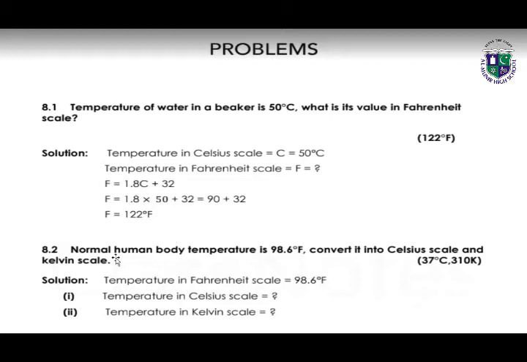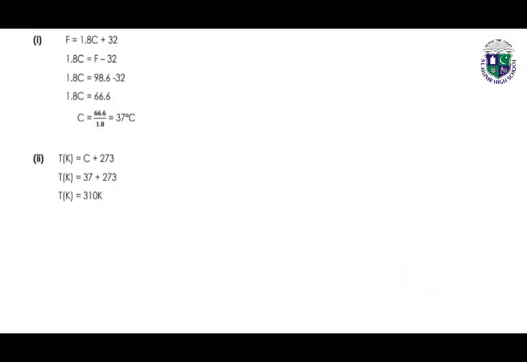Numerical number 8.2, normal human body temperature is 98.6 degree Fahrenheit. Convert it into Celsius and Kelvin. Temperature in Fahrenheit scale is given. We have to calculate the temperatures of Celsius and Kelvin scale. To convert it into Celsius, we will use this formula: Fahrenheit is equal to 1.8 Celsius plus 32. By putting the values, we will get the value of C, the Celsius.